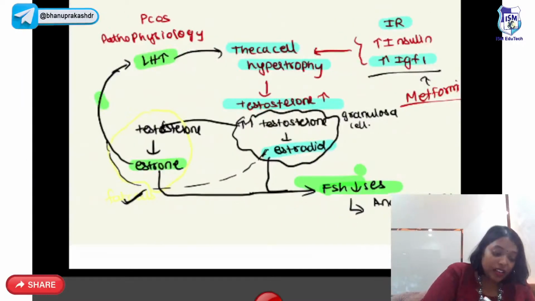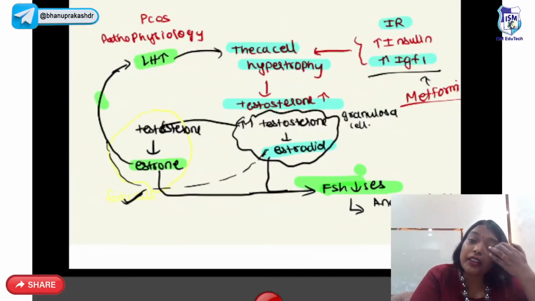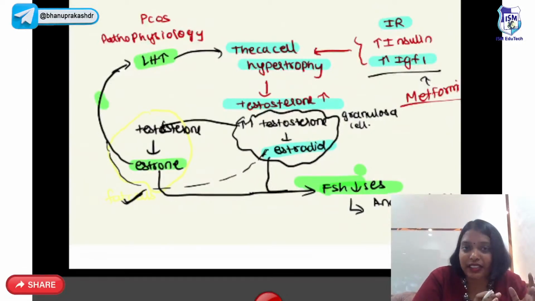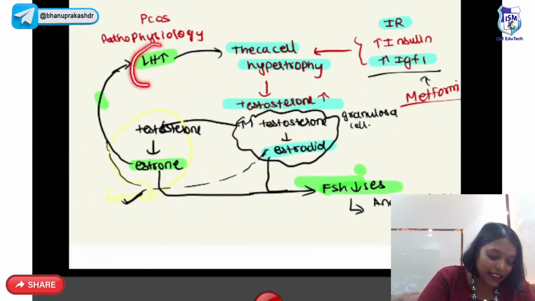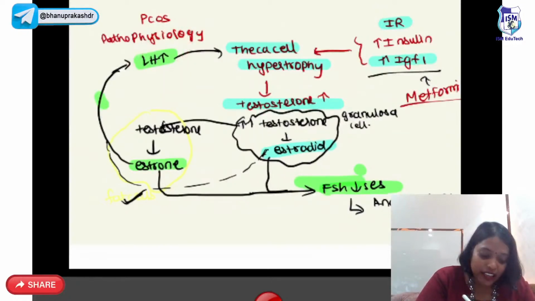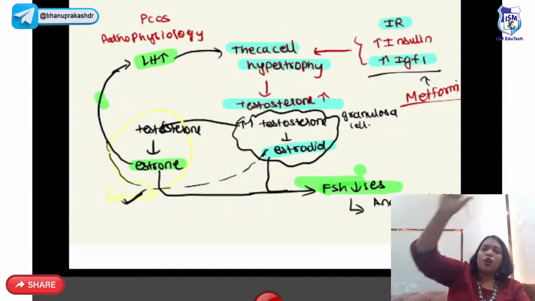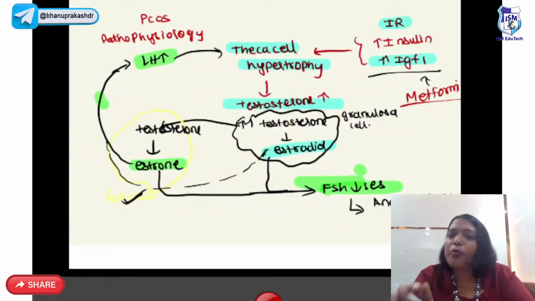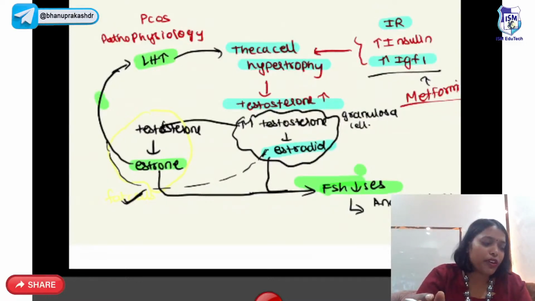And this in turn will cause positive feedback on LH. One more reason for anovulatory cycles is that LH should not be persistently raised. It should be suddenly raised. So as LH is increased, this increased LH can lead to theca cell hypertrophy. And this vicious circle goes on and on. I hope you all understood the pathophysiology of PCOS, right?